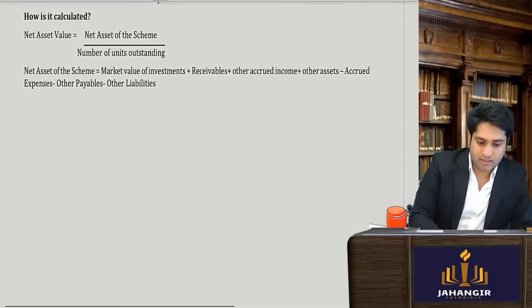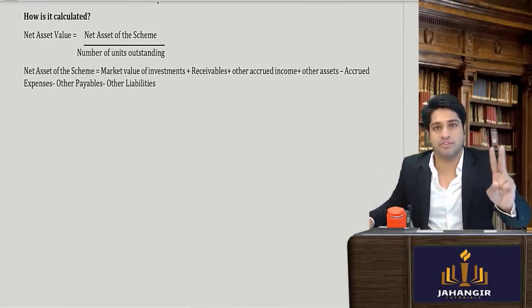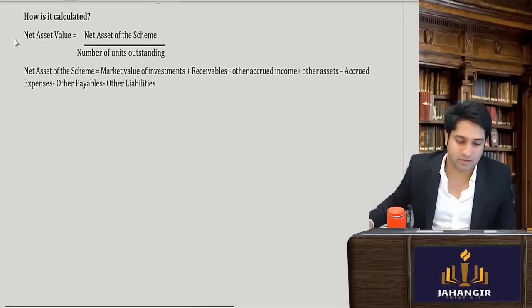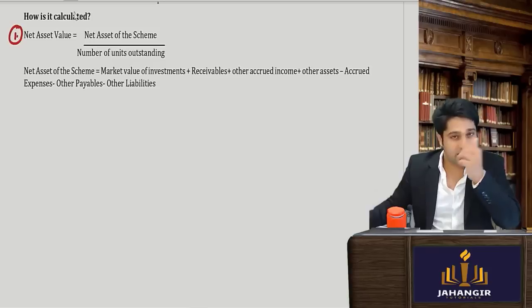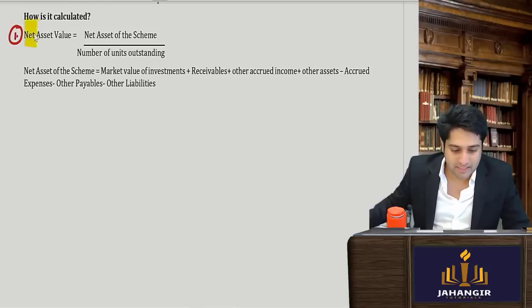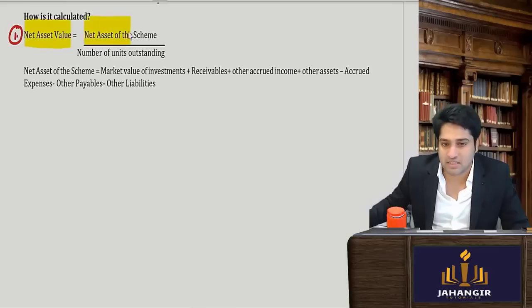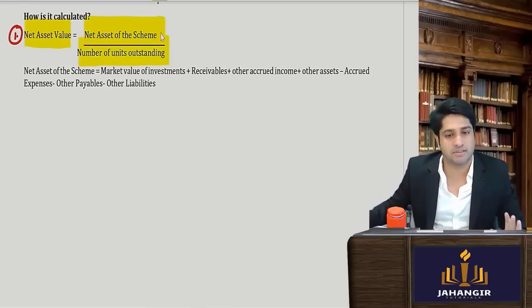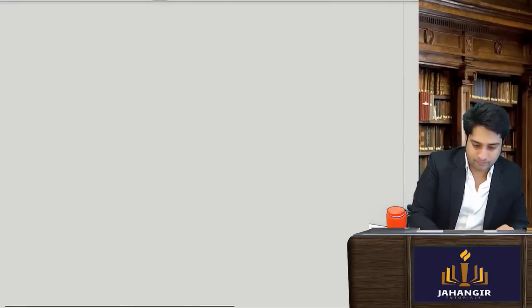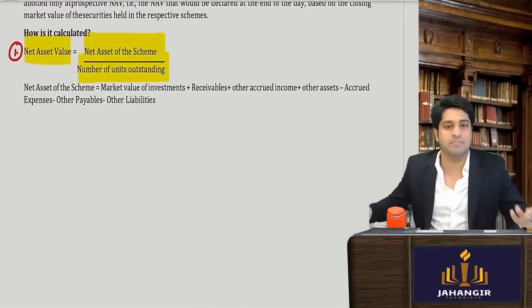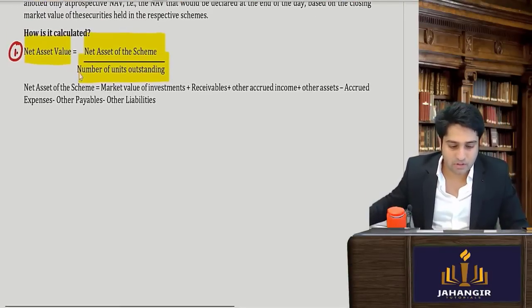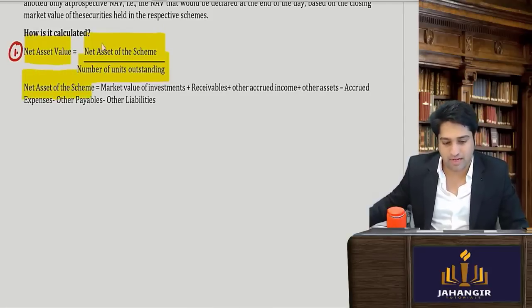Now there are two types of sums that come in. One, they will tell you to find out the NAV of the sum. So let's see how the NAV is calculated. Very simple. Net asset value is the net assets divided by the total number of outstanding units. Let me explain. Here you will see the net asset value. Now how do you calculate this net asset?